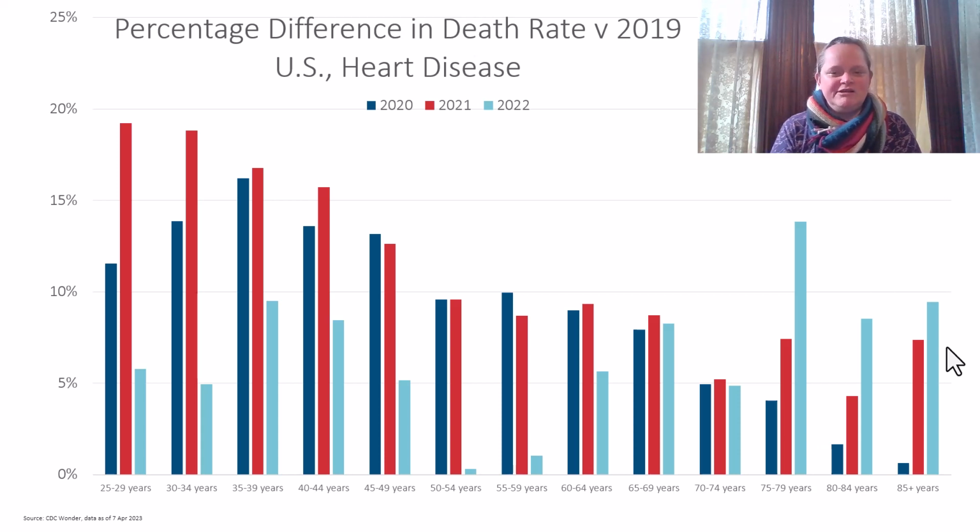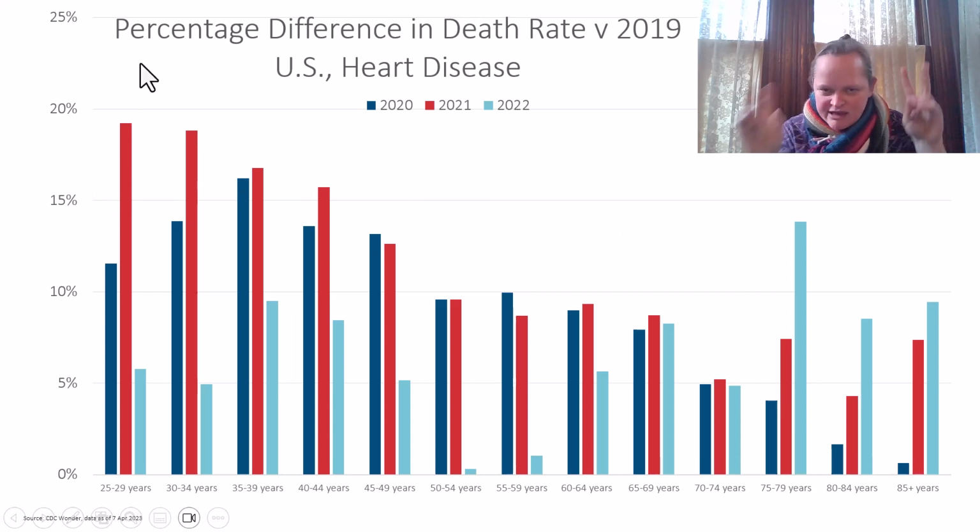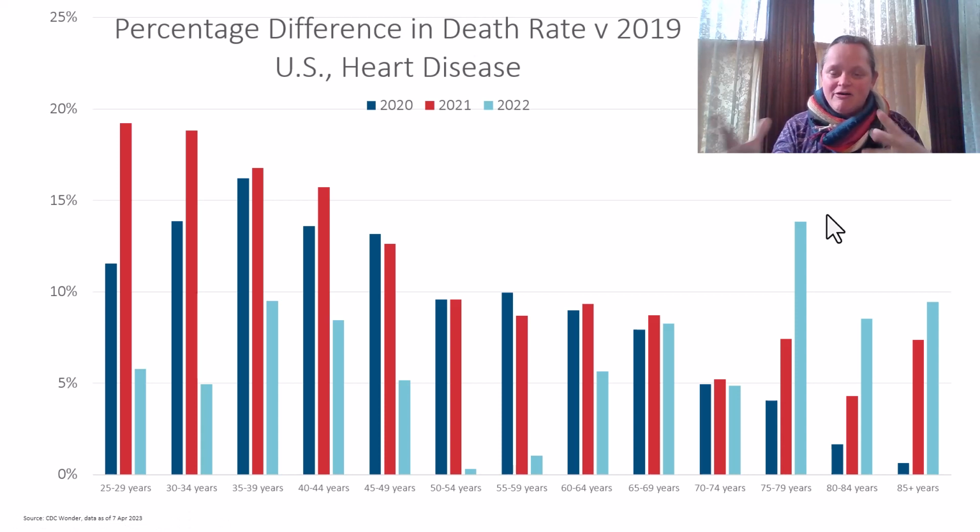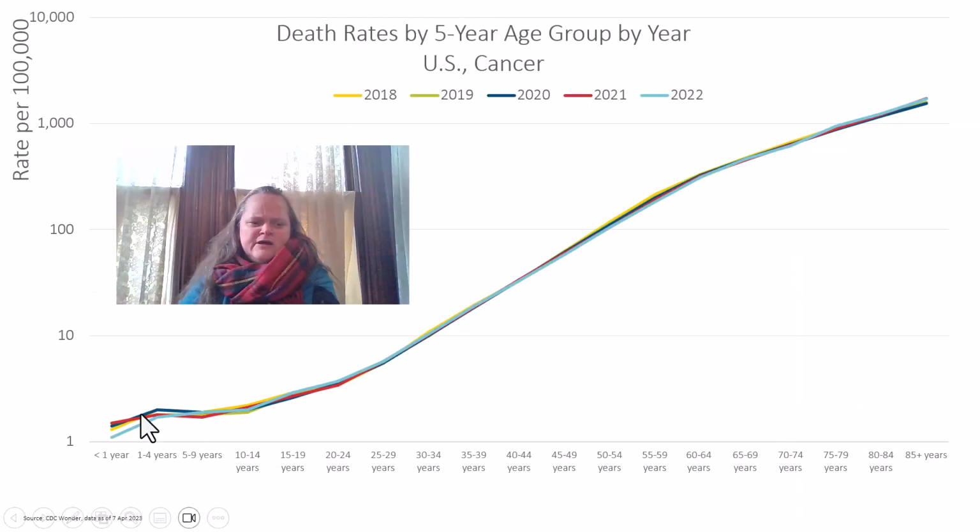So from a relative standpoint, it really doesn't take a lot of extra people dying in those age ranges to really boost those rates. But at older ages, think about it, this is one of the top causes of death for them, and they are dying in thousands and millions up there. Okay, so it takes a lot of extra people to push that number up.